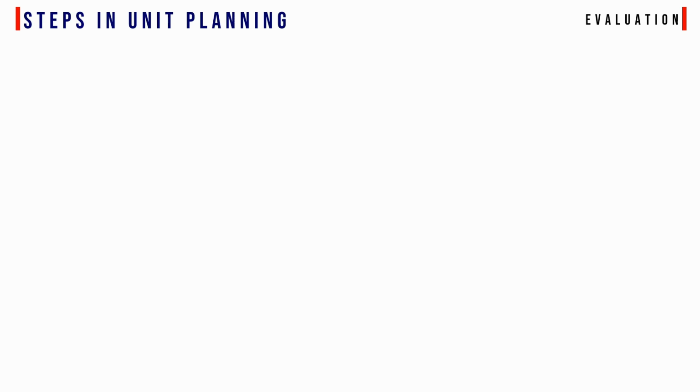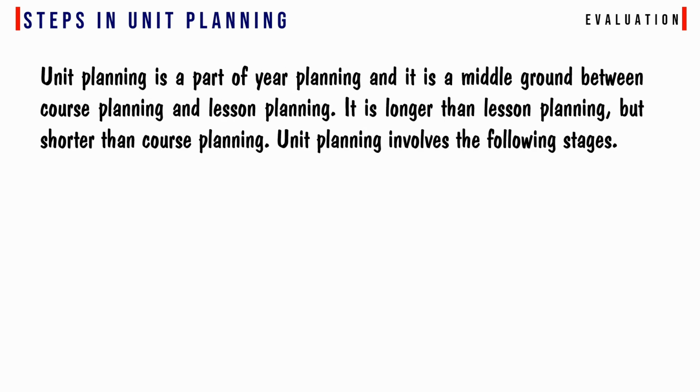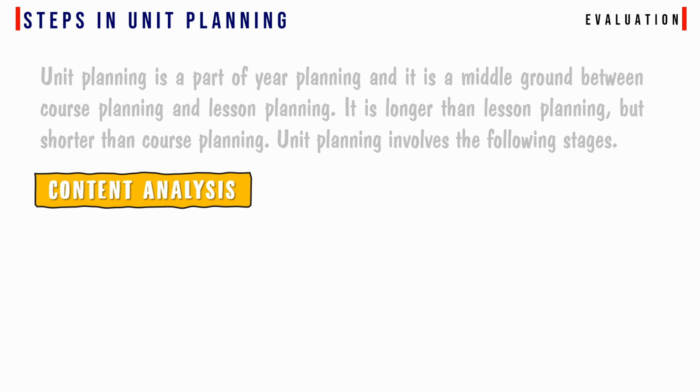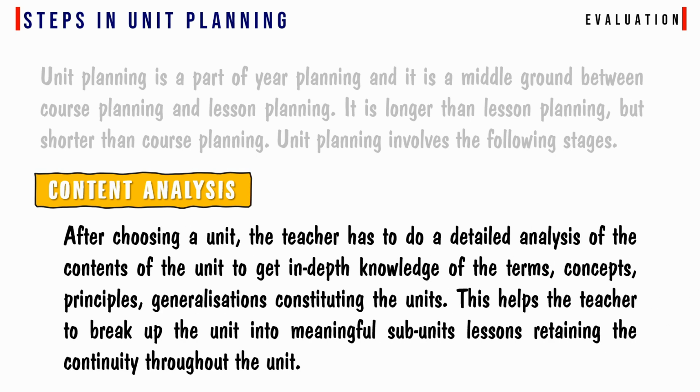Steps in unit planning. Unit planning is a part of year planning and it is a middle ground between course planning and lesson planning. It is longer than lesson planning but shorter than course planning. Unit planning involves the following stages. Content analysis. After choosing a unit, the teacher has to do a detailed analysis of the contents of the unit to get in-depth knowledge of the terms, concepts, principles, and generalizations constituting the unit. This helps the teacher to break up the unit into meaningful sub-unit lessons, retaining the continuity throughout the unit.